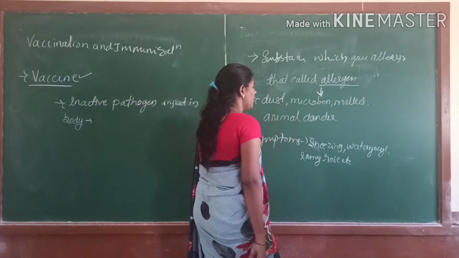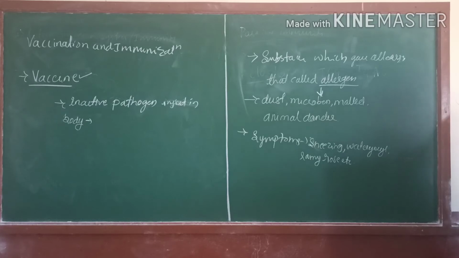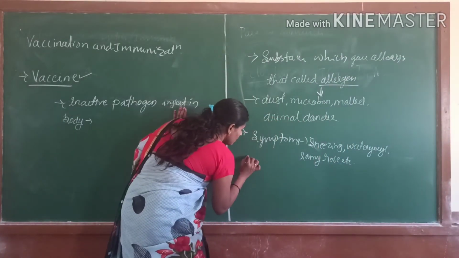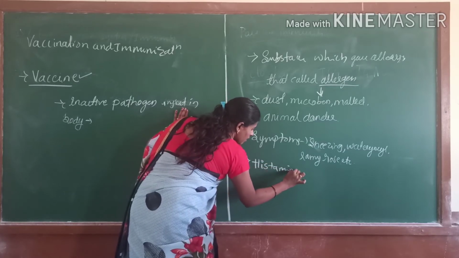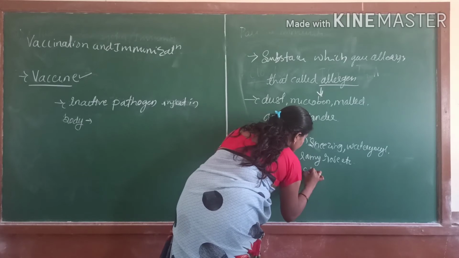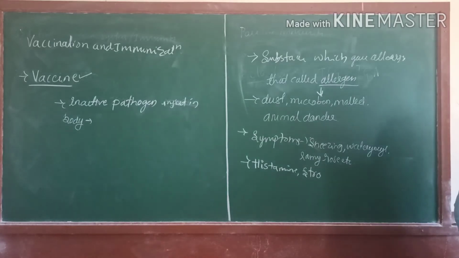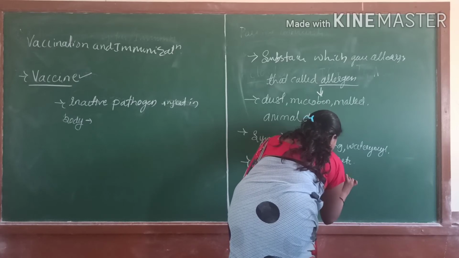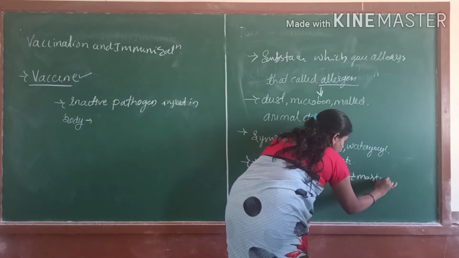And these allergies are due to the release of chemicals. What are those chemicals? Histamine, and next serotonin, etc. They are produced from mast cells.